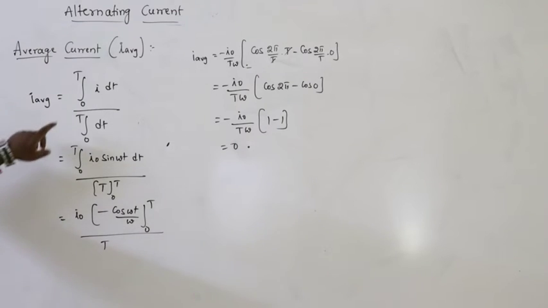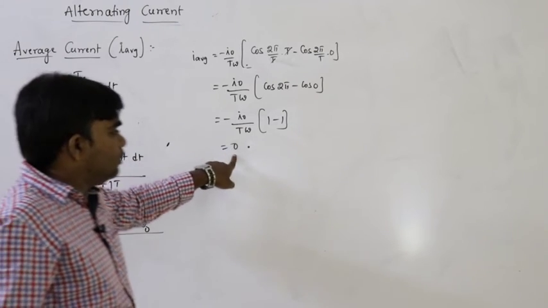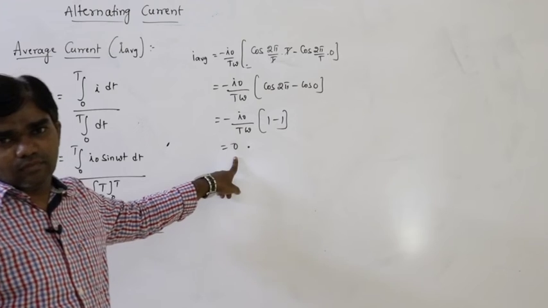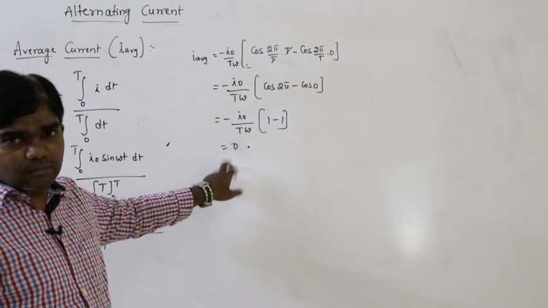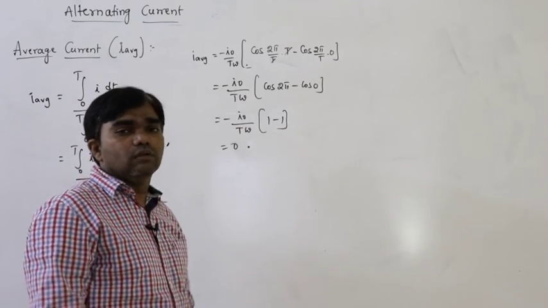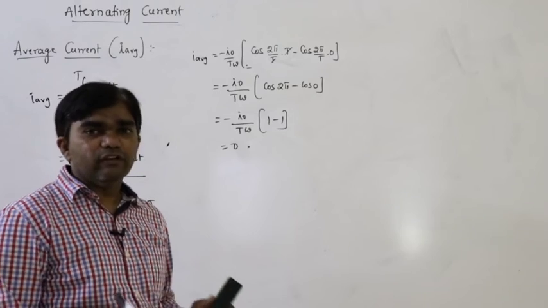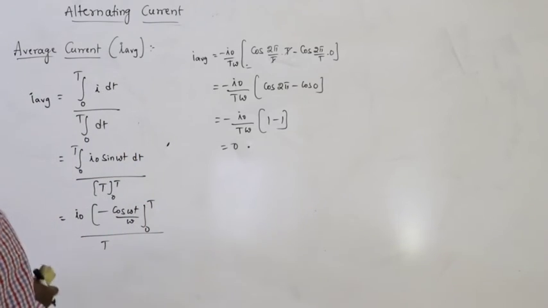So if we define for the complete cycle, the average current must be equal to 0. So that's why the average current is only defined for half cycle.